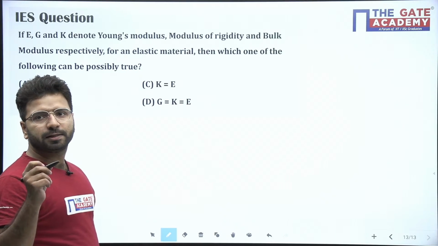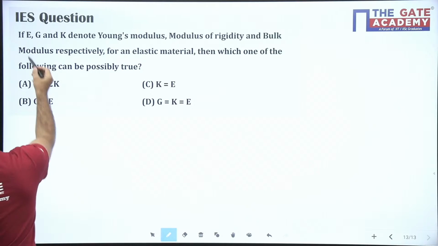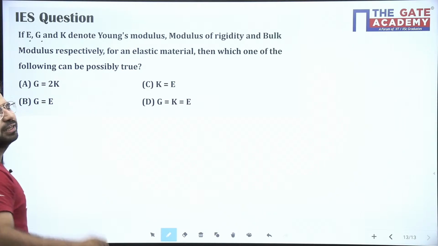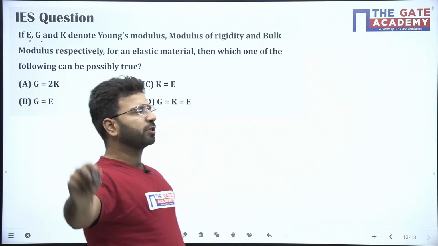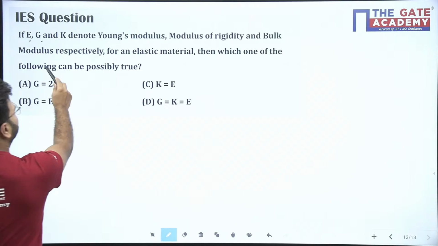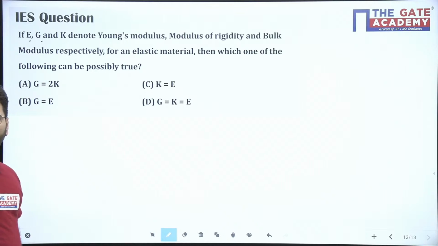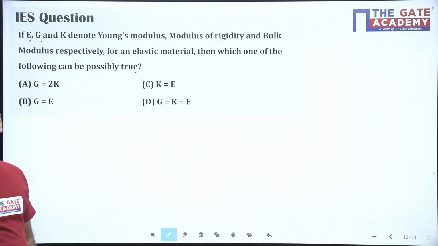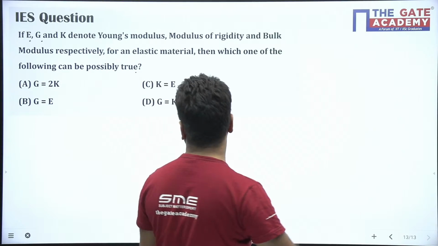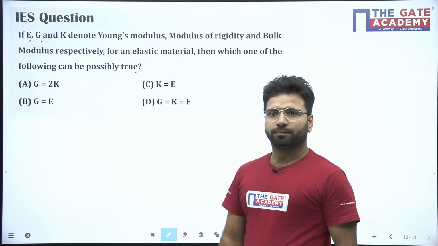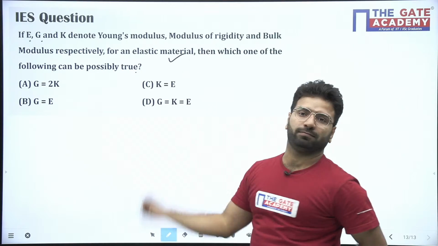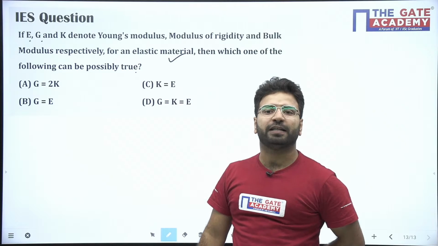All of you try this. What is the question saying? If E, G, K denote Young's modulus, modulus of rigidity (shear modulus), and the bulk modulus respectively for an elastic material, which one of the following can possibly be true? Just think and tell me which can be possibly true. The question says we have to deal with an elastic material.